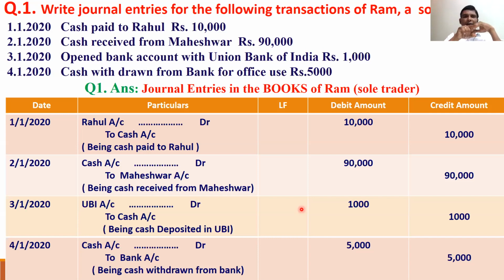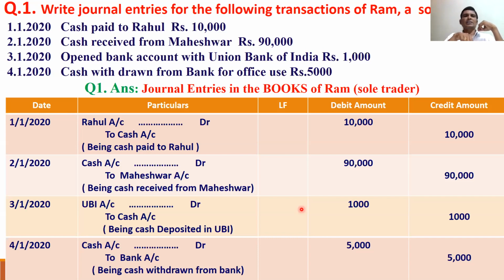The first point to easily learn is that 'we' is the subject for every transaction. Please remember, students, we paid cash to Rahul. Thus 'we' is the subject, very important, though it cannot be seen in any transaction. Only 'cash paid to Rahul' is given, but actually we paid cash to Rahul.